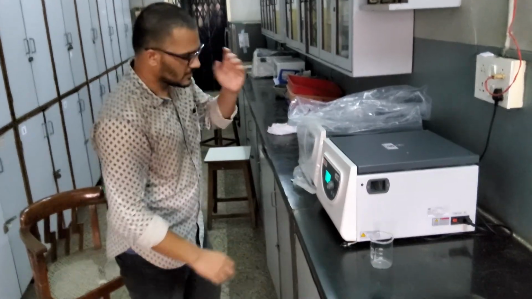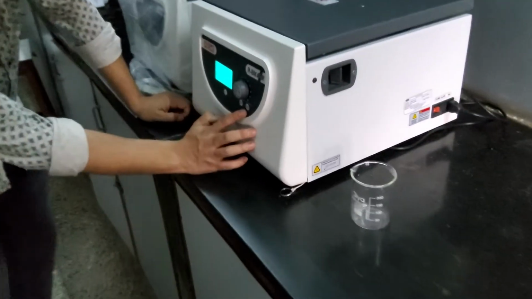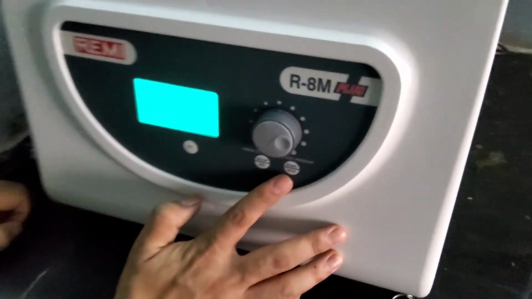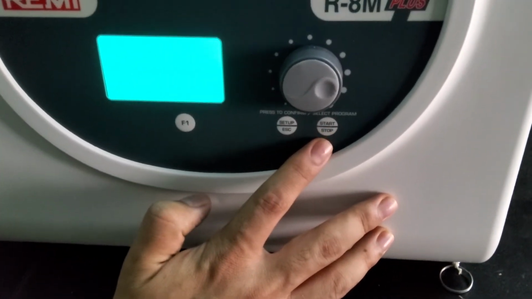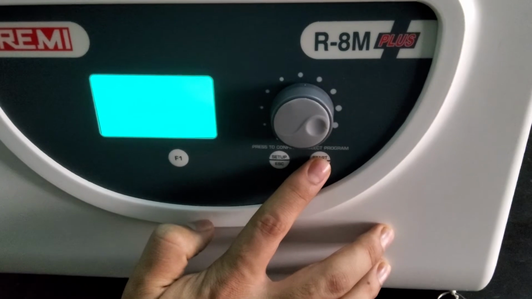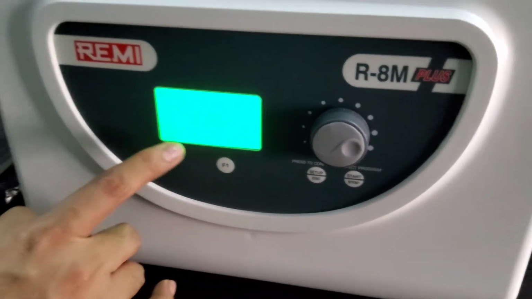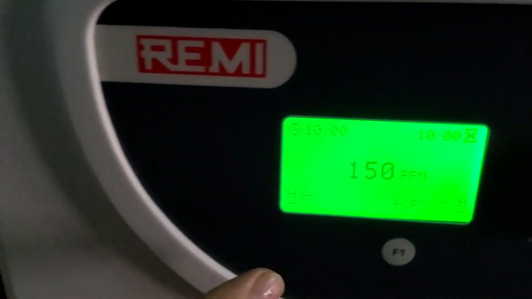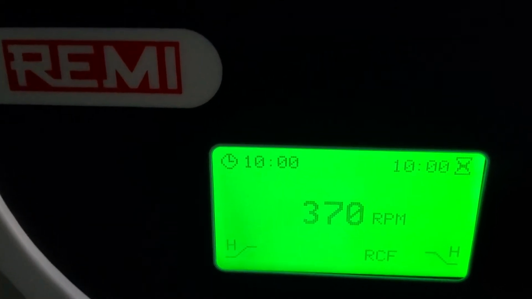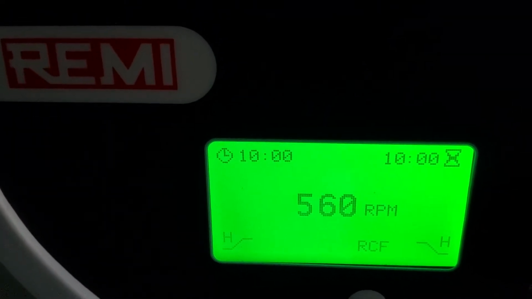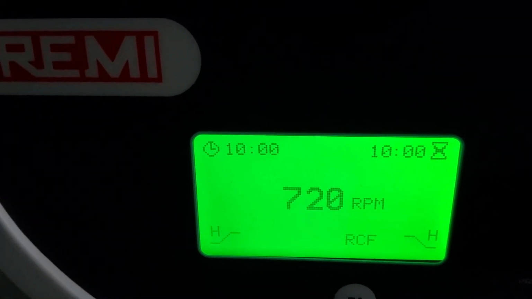Once I have pressed it, now pressing the start button over here, you can see, I will start my centrifuge machine. Once my centrifuge machine has started, you can see it on the indicator. Now the RPM is increasing. As the rotor rotates, the speed increases. You can see it on the digital indicator.